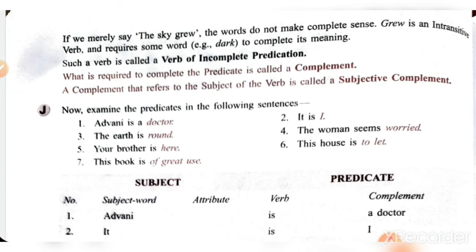See, grew is an intransitive verb and requires some word, for example dark, to complete its sense. Such a verb is called verb of incomplete predication. और जो required किया गया है predicate के साथ वो complement है. For example dark है, वो complement है. Okay, और ये verb जो है वो verb of incomplete predication है. Incomplete verb कहा जाता है, incomplete predication कहा जाता है. Okay, and the complement that refers to the subject of the verb is called subjective complement. अगर वो complement subject से related है तो that is called subjective complement. See the examples.